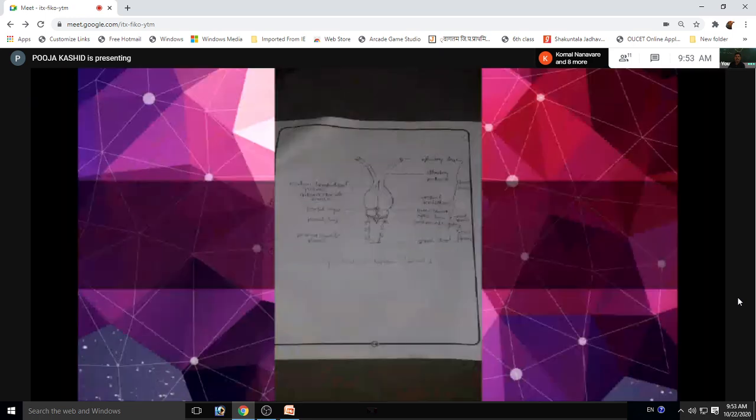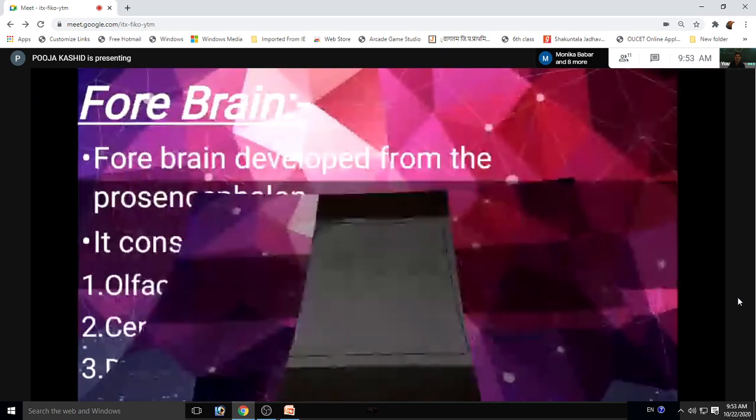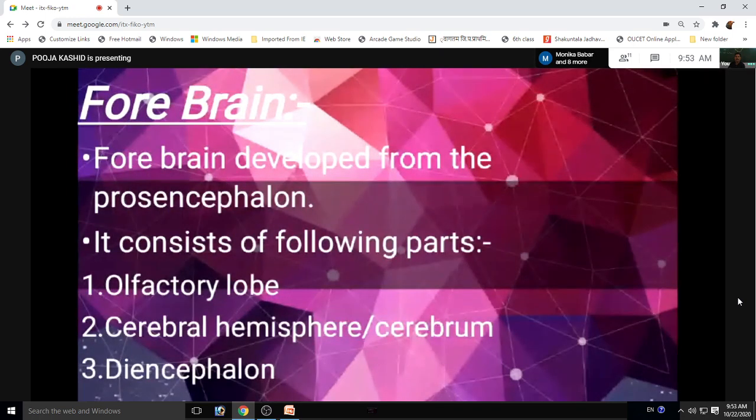Second, we can see firstly forebrain. Forebrain is developed from prosencephalon. It consists of the following parts. First is olfactory lobe, second is cerebral hemisphere or cerebrum, and third is diencephalon.